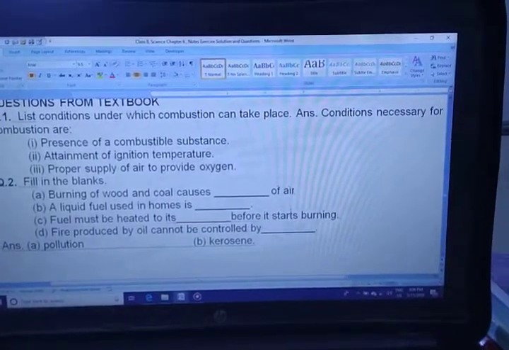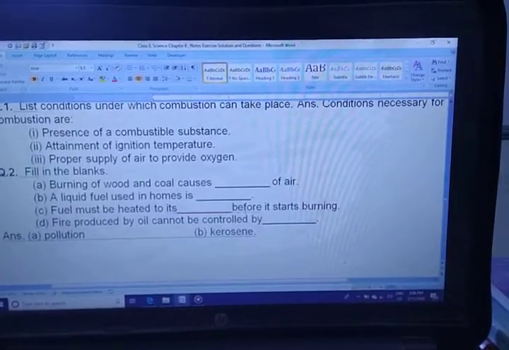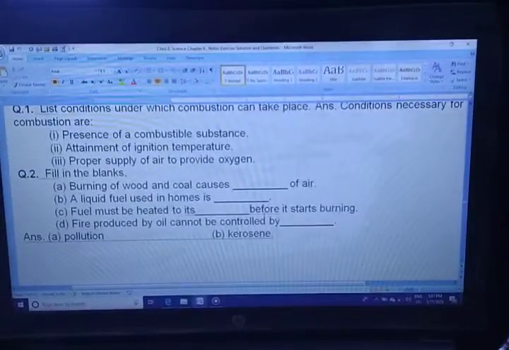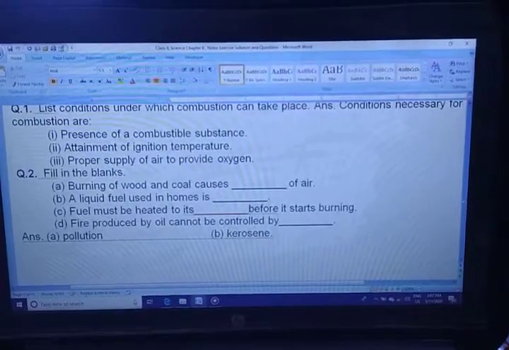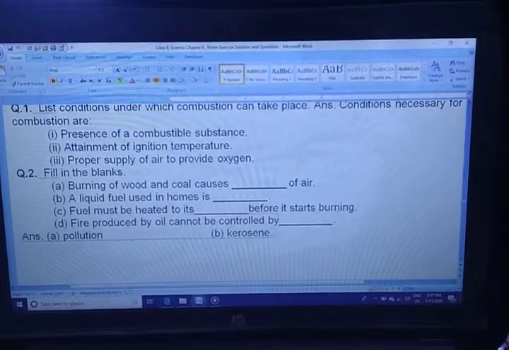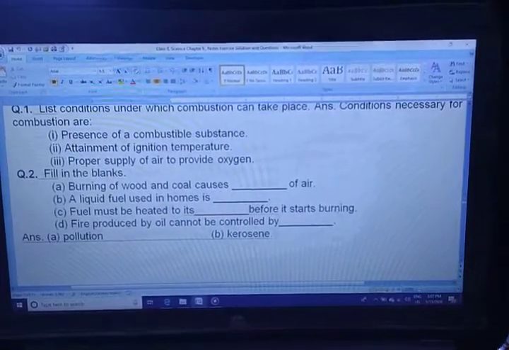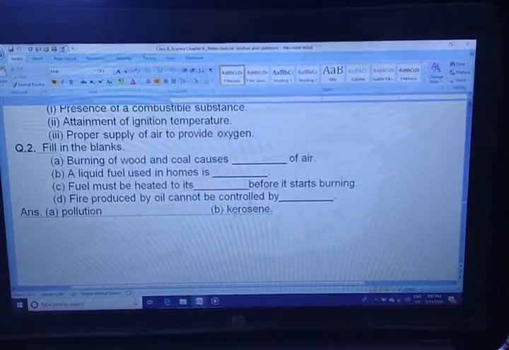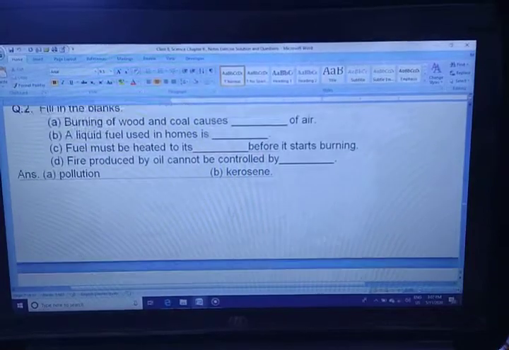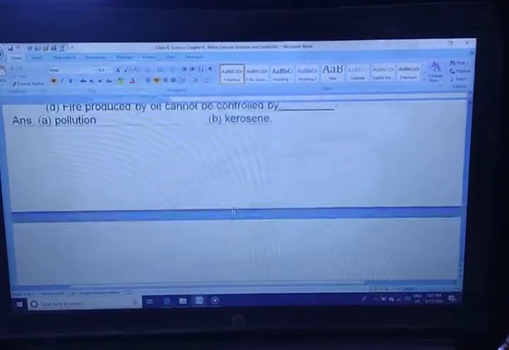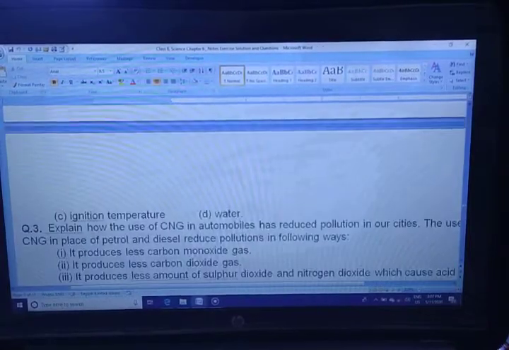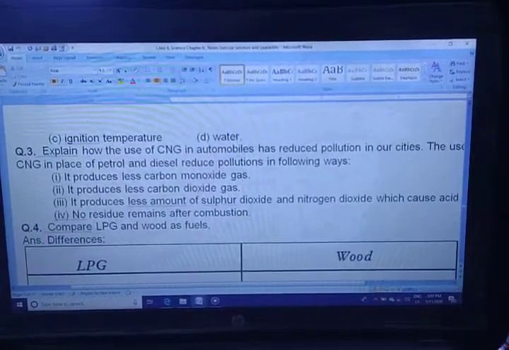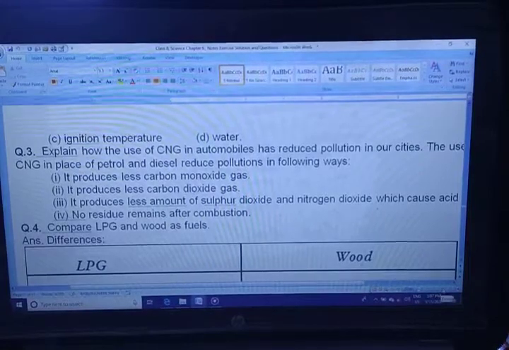Yeah. Second question is fill in the blanks, and all the fill in the blanks answers I have also written here. So you can just take a screenshot, and after then you can write in your notebook. So here, fill in the blanks. Burning of wood and coal causes pollution of air. A liquid fuel used in the homes is kerosene. Fuel must be heated to its ignition temperature before its burning starts. And the fire produced by oil cannot be controlled by water. Now you can see these questions. Is it visible, dear students?